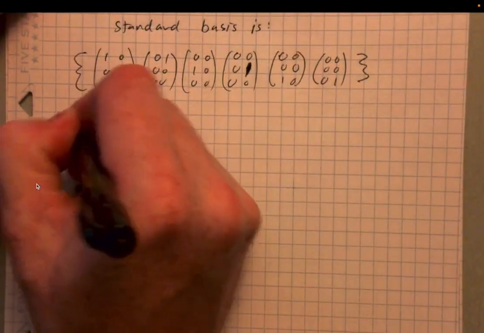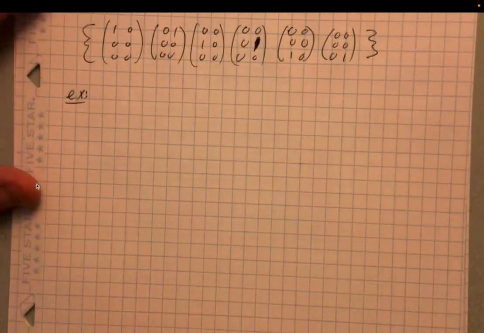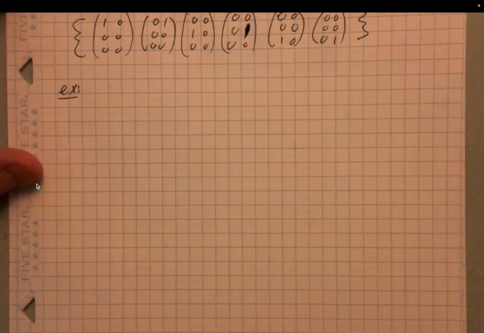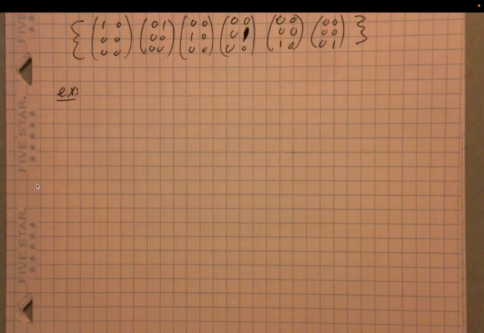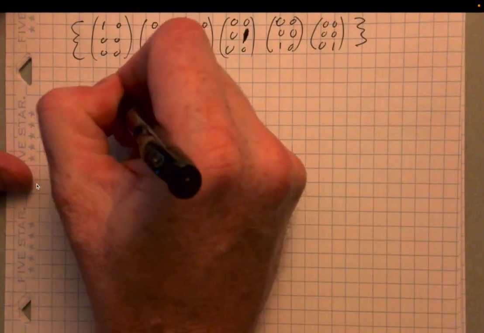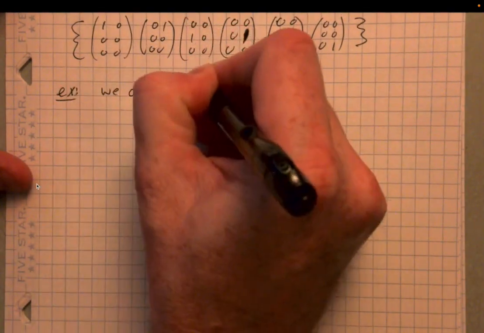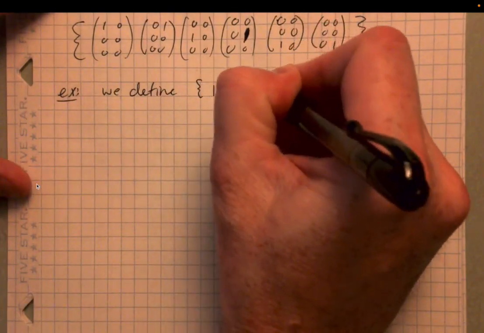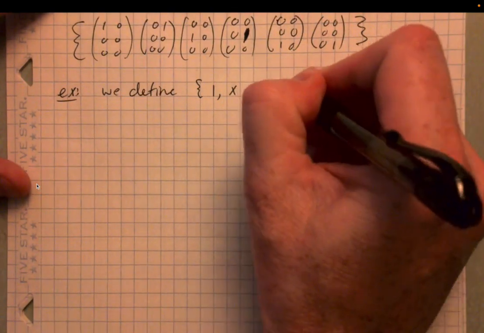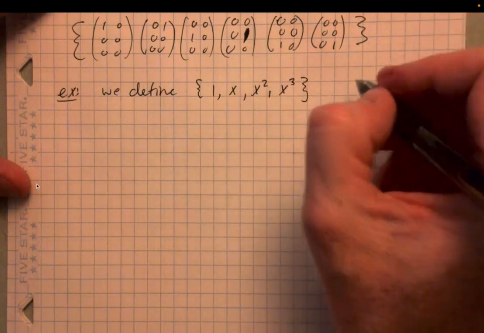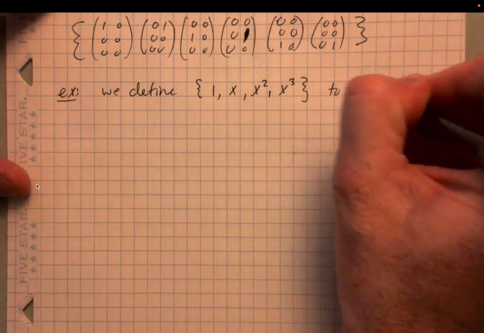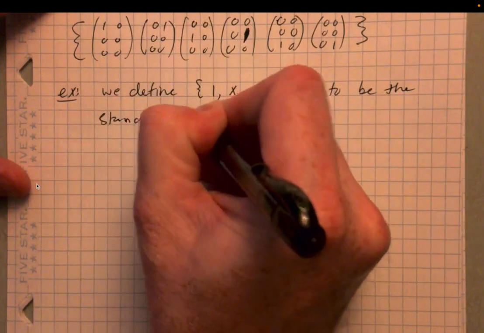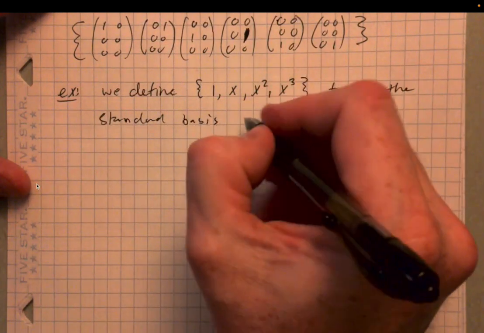Here's another example. Just one more quick. What about polynomials, the other nice vector space that we've discussed? So we define 1, x, x squared, x cubed to be the standard basis for P3.